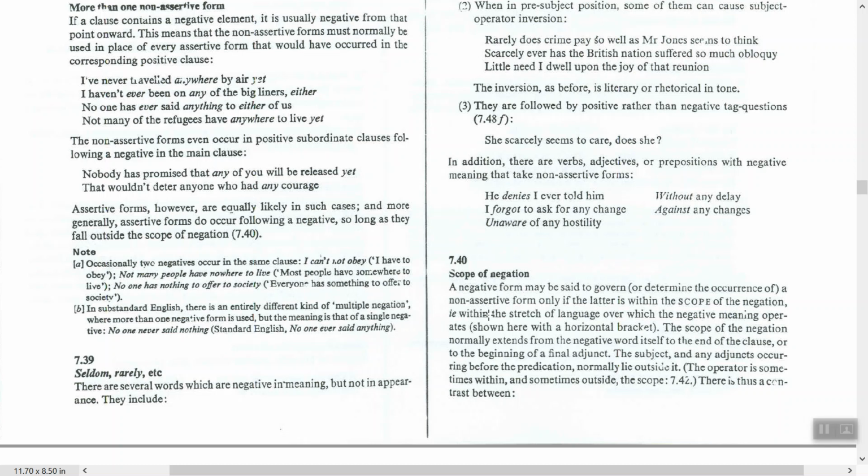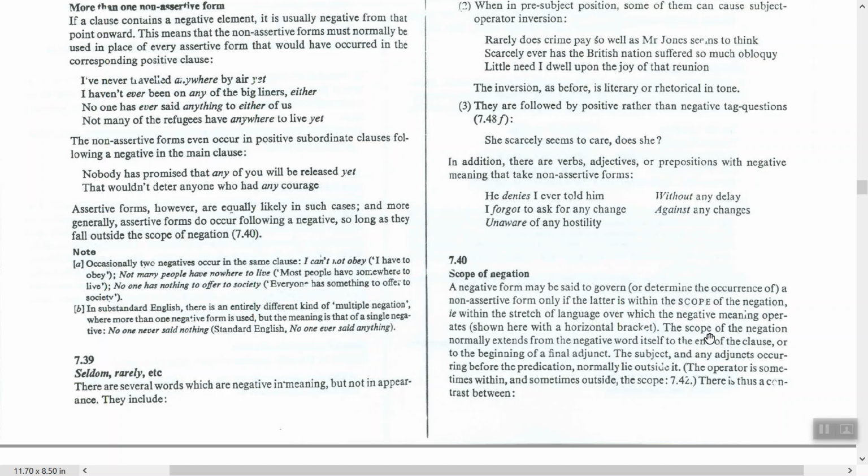What is scope of negation? Let's understand what negation is. All of us know negation. A negative form may be said to govern the occurrence of a non-assertive form only if the latter is within the scope of negation. Within the scope of negation means within the stretch of language over which the negative meaning operates, shown here with a horizontal bracket.